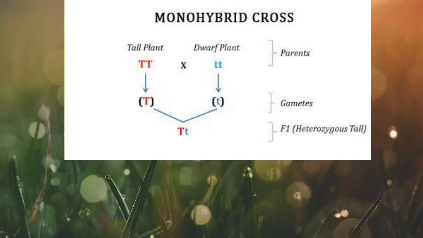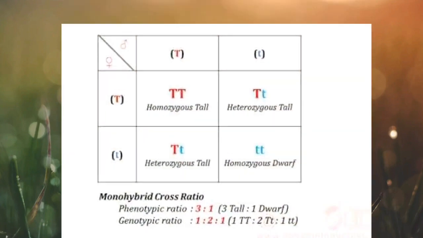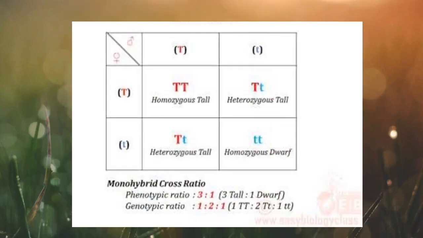Mendel first selected some pure tall pea plants and some dwarf pea plants and crossed them. After crossing, he found out that all the plants in the first generation, or F1 generation, were tall. On the second generation, he represented a diagram called the Punnett square.